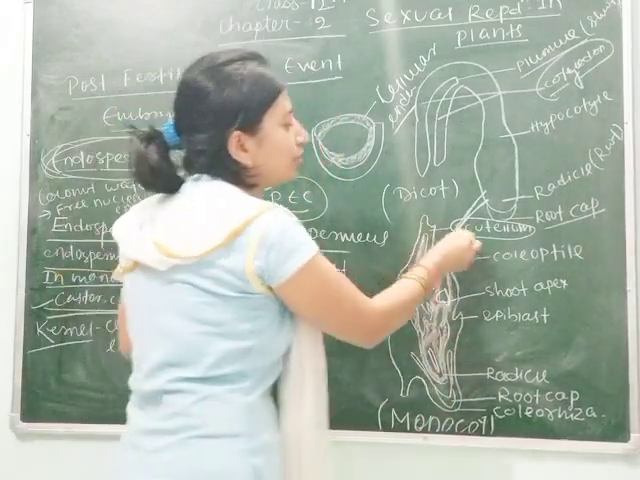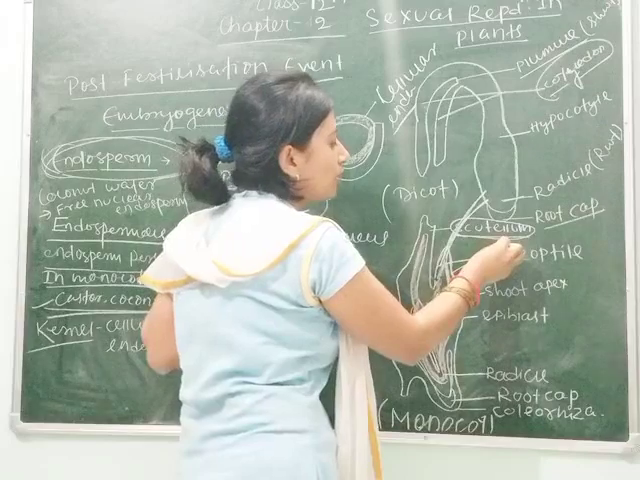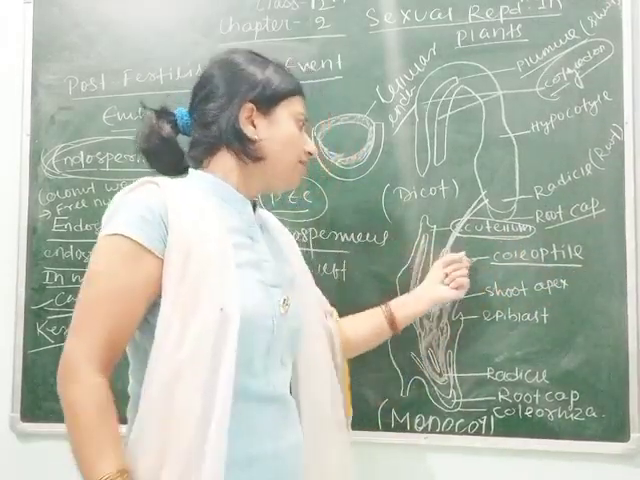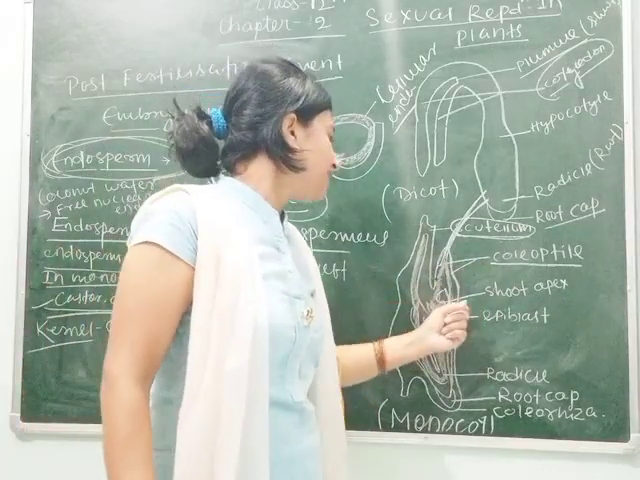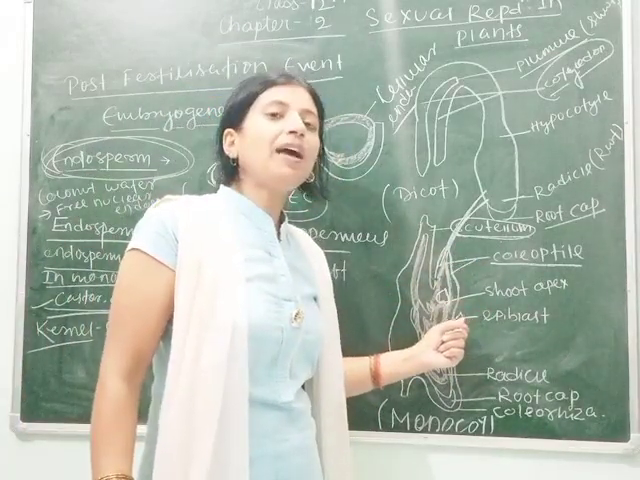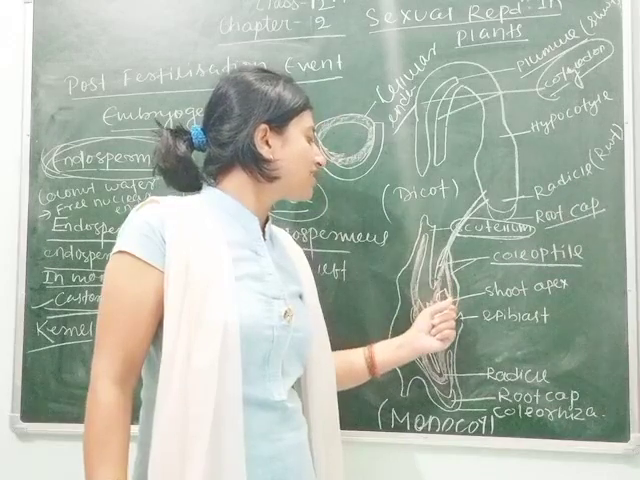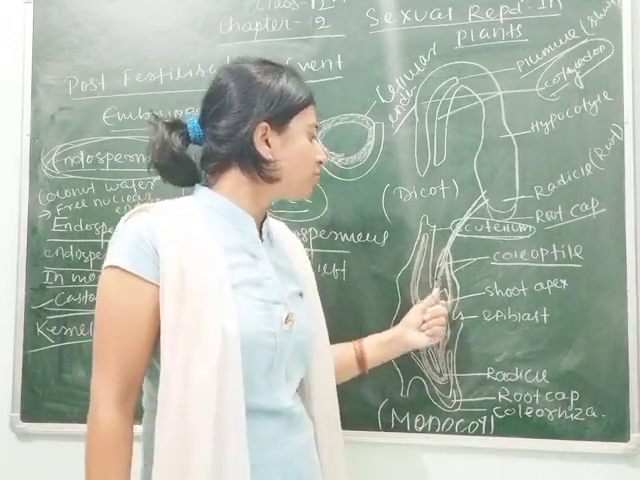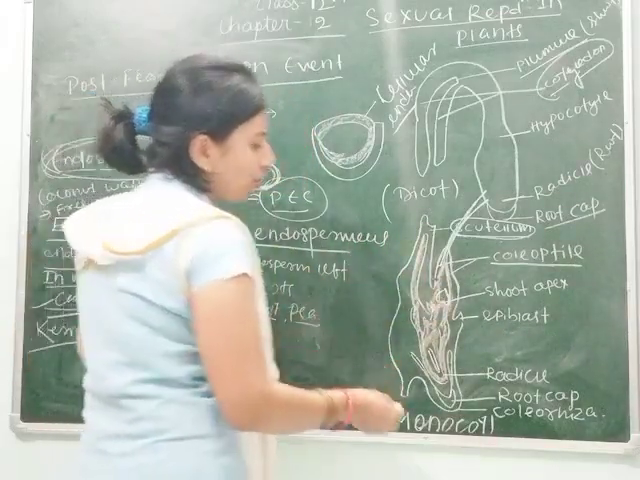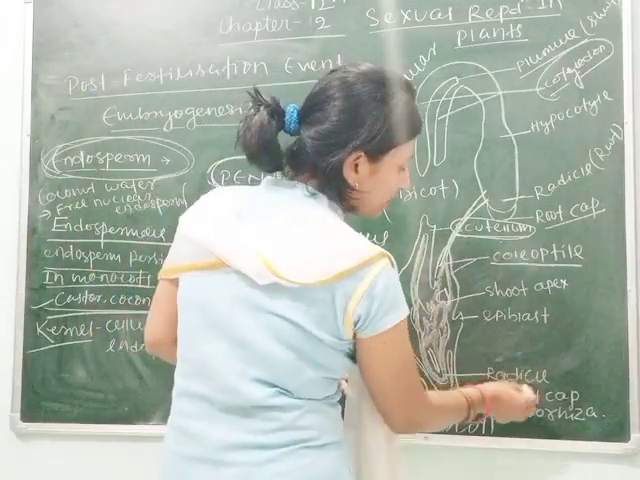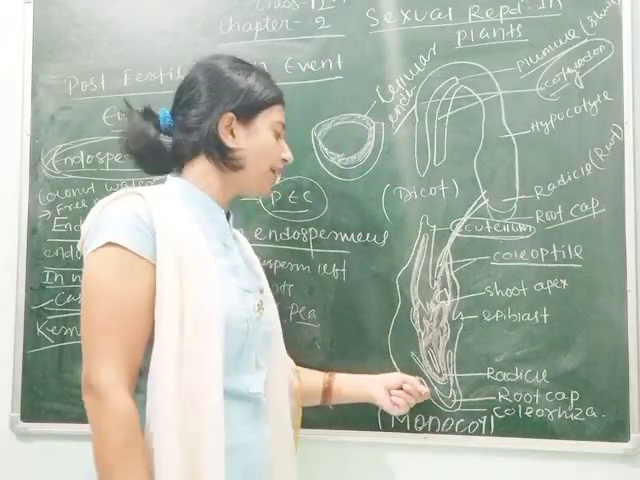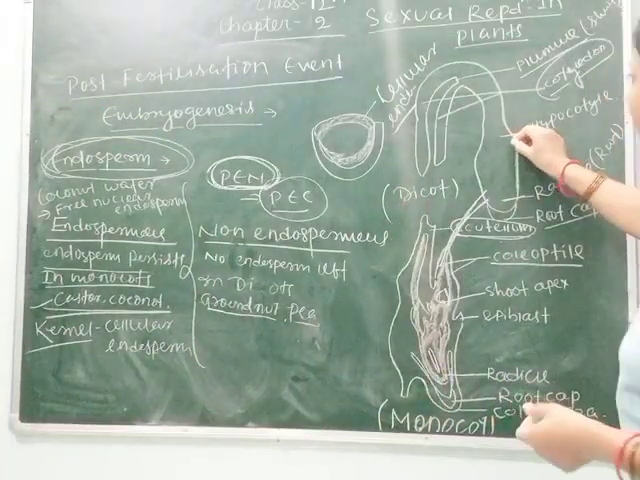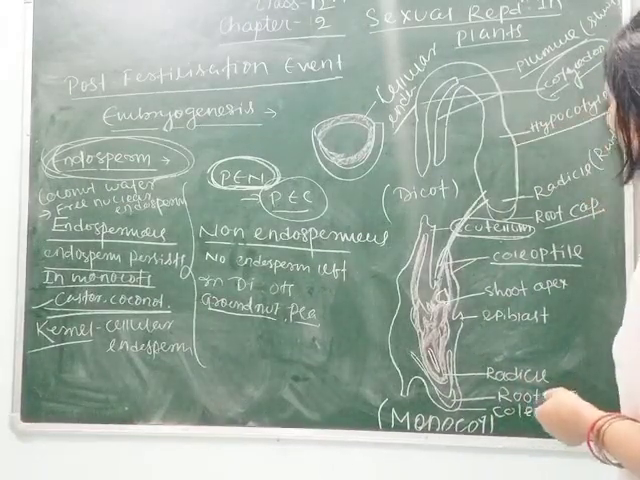So here I have told you that scutellum represents the cotyledons. Then this is coleoptile, which is the protecting covering of shoot apex. Here is the epiblast. Epiblast is the part which protects the shoot apex, and it also has some nutrients that it provides to the embryo. Next, this is radicle, which represents the root, and this is root cap, which protects the root from external injury. Here you can see this part, in a dicot embryo, is called hypocotyle.